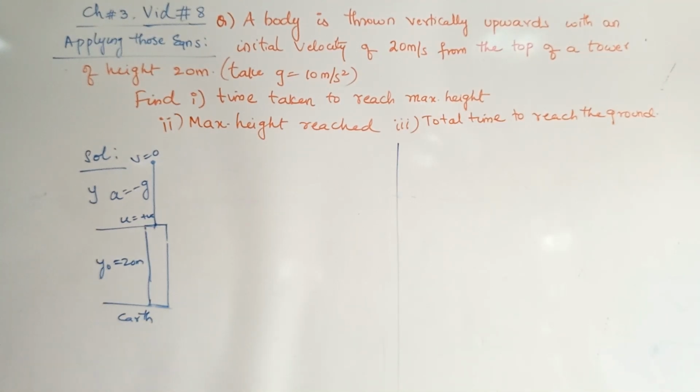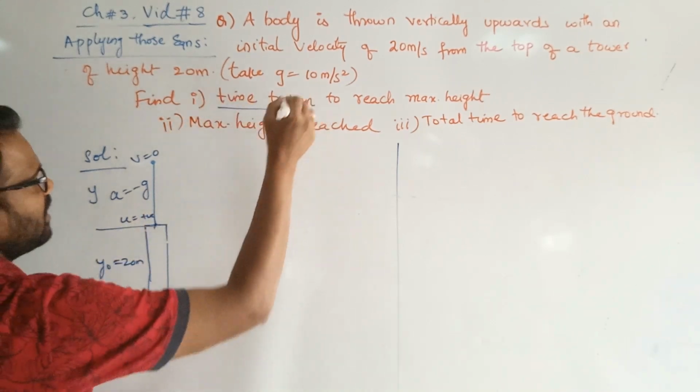Accordingly, what are the different equations we have? V is equal to u plus at, s is equal to ut plus half at square. You need to check what data is provided and what you need to find. You need to find time. You want to find an equation from this data. You need to find the value of time in the first case.